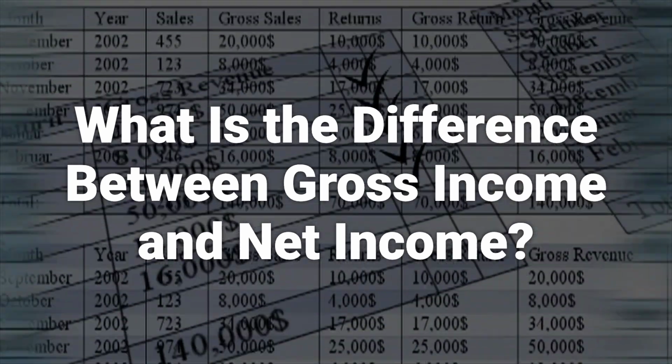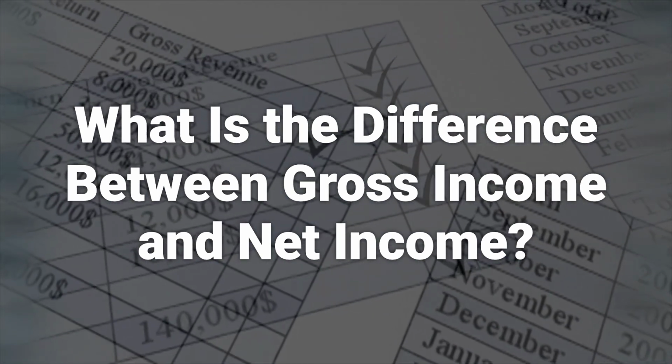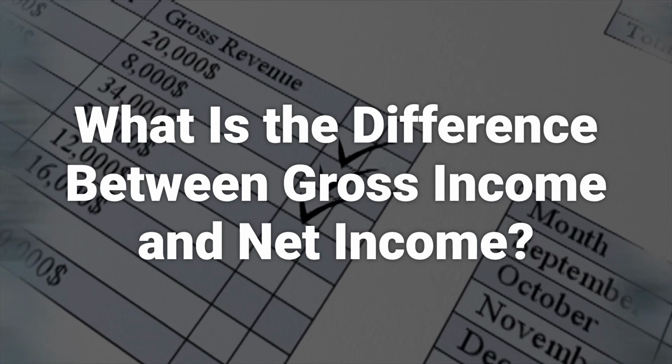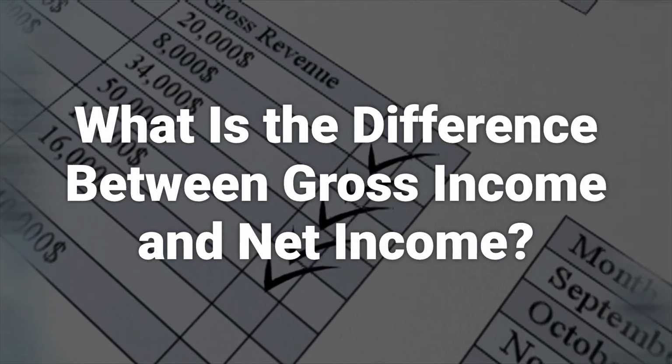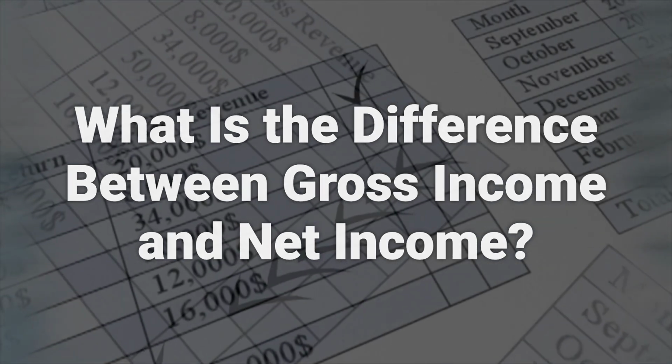For a business, gross income is the difference between revenues and cost of goods sold, whereas net income is the difference between gross income and all other business costs, such as taxes.